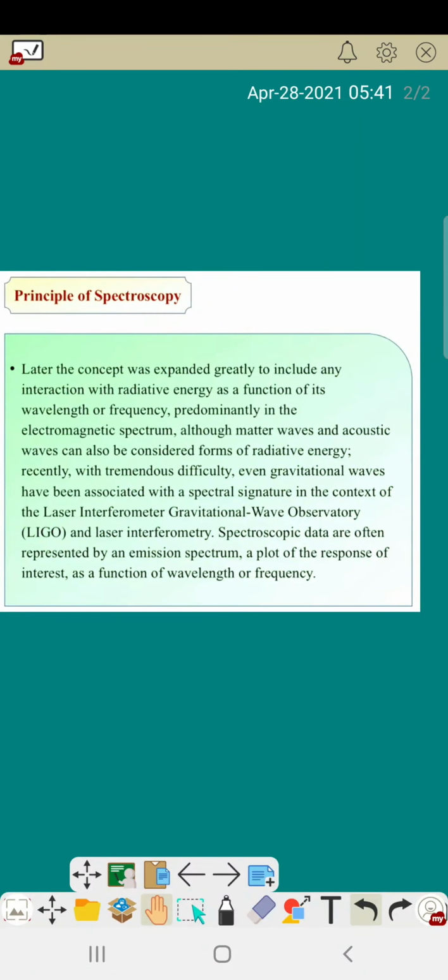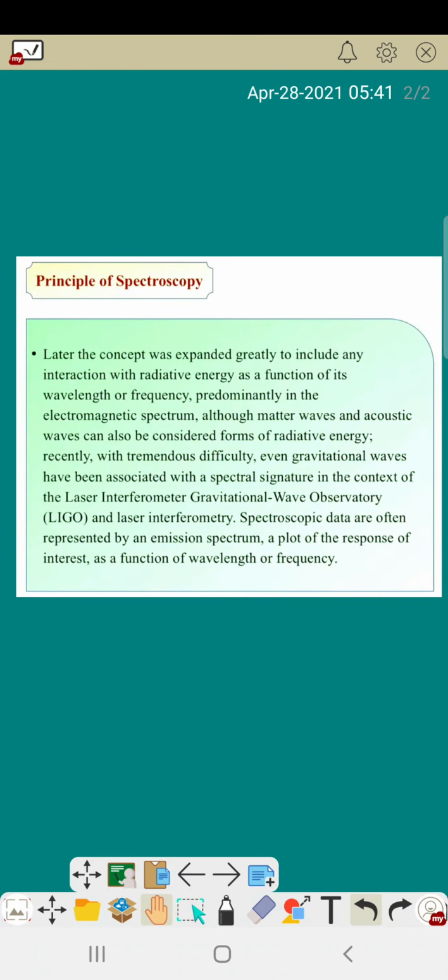Radiative energy means electromagnetic waves or electromagnetic radiation as a function of its wavelength or frequency. Radiative energy or electromagnetic waves has two characteristics: wavelength and frequency.